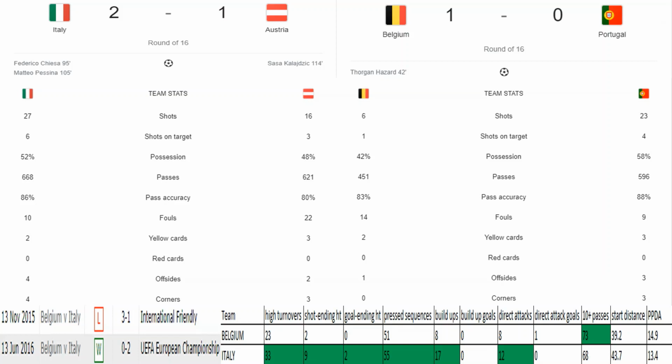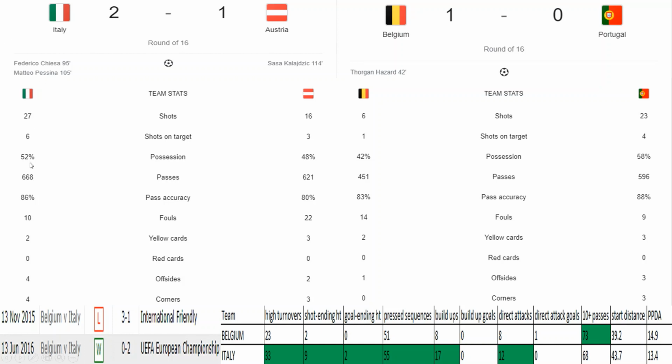Looking at the last matches of both teams, we can see Federico Chiesa and Matteo Pessina scored in the extra time, and Austria scored a goal through Kalajdzic. It was a good goal. It was from a set piece only, a corner goal it was. And looking at this, we can see Italy is a very attacking team nowadays. Previously, we used to see Italy as a very defensive team, but nowadays they are attacking also.